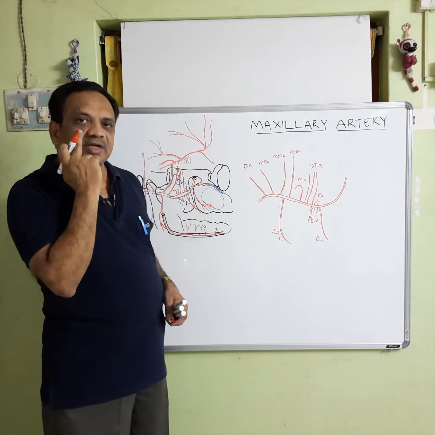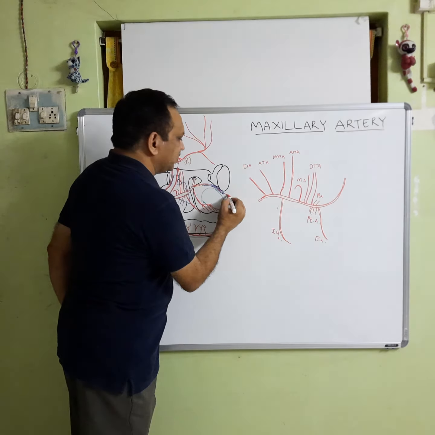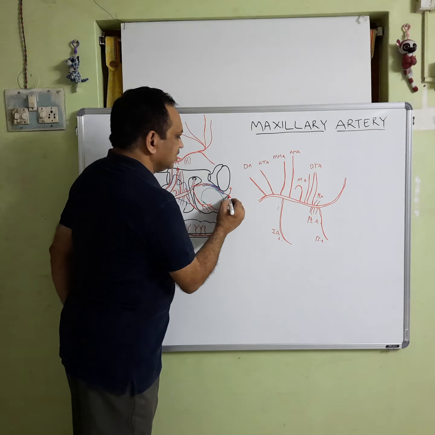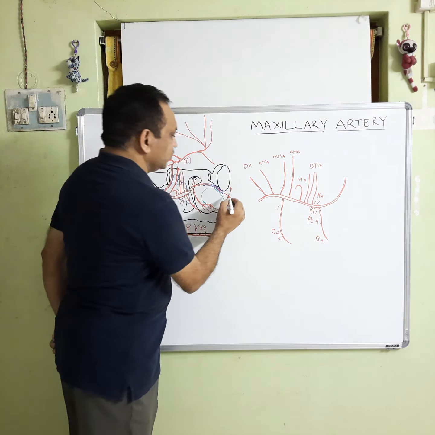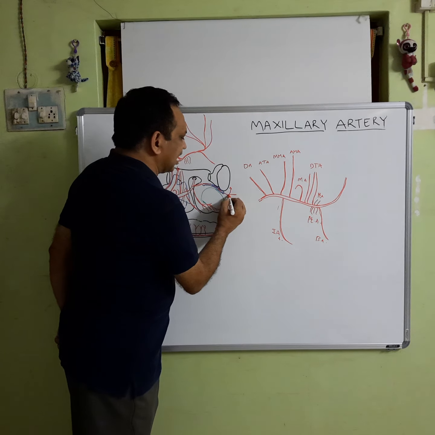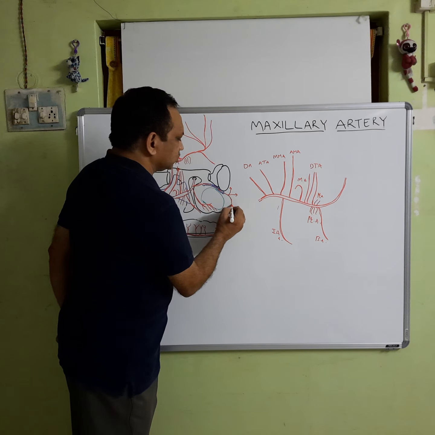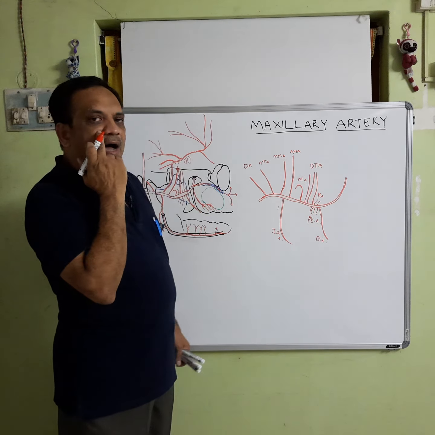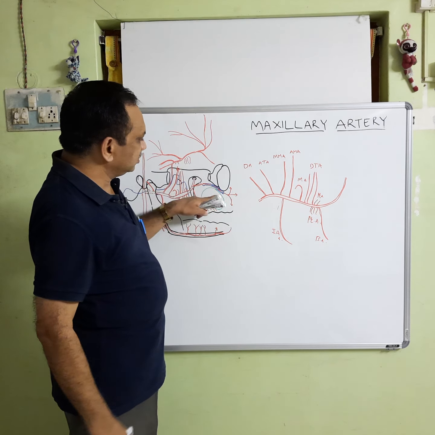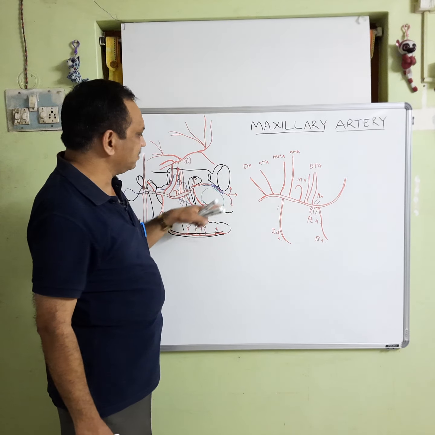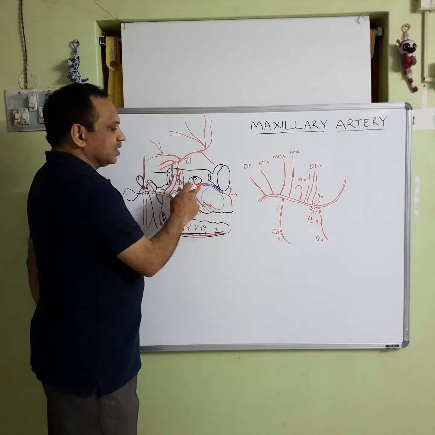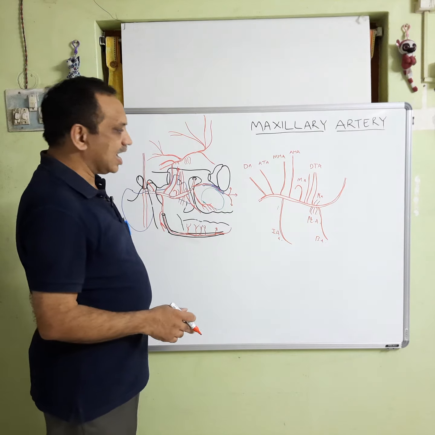When it appears on the cheek, it gives a few branches which curve upwards to the lacrimal sac present here, a few go to the lateral aspect of the nose, and a few go to the skin over the upper lip. So, these are the lacrimal branches, nasal branches, and labial branches. This is about the infraorbital artery.